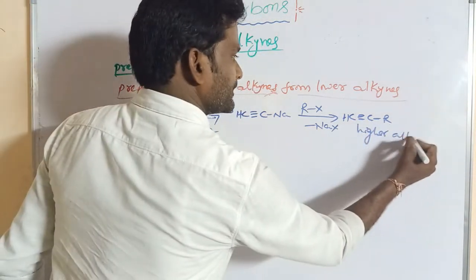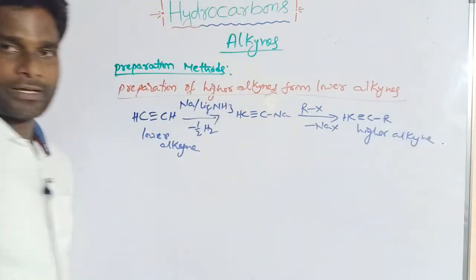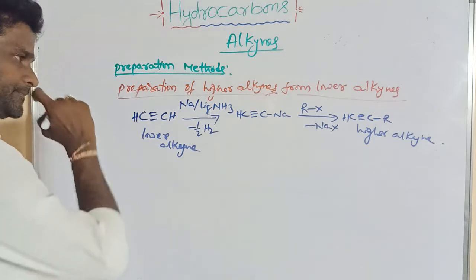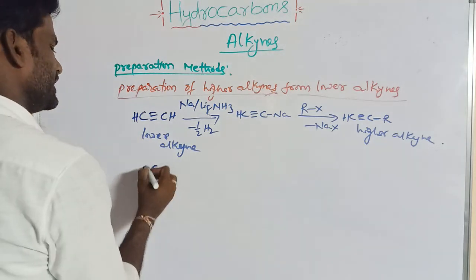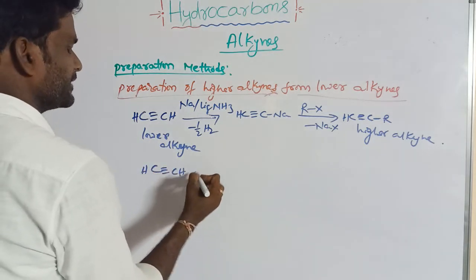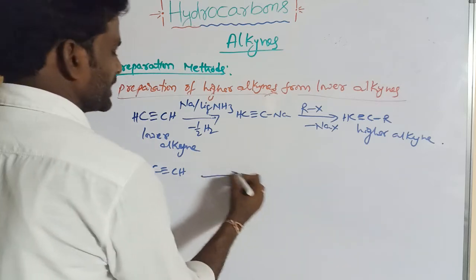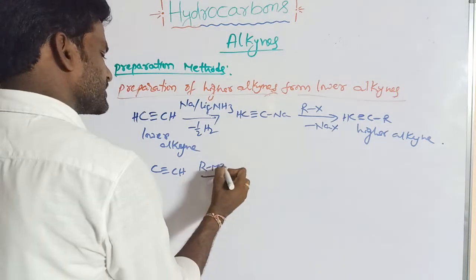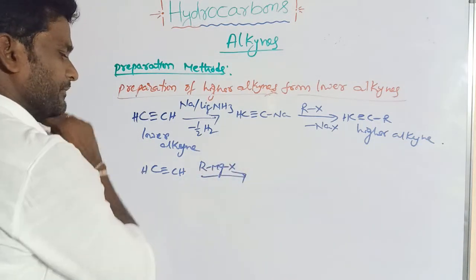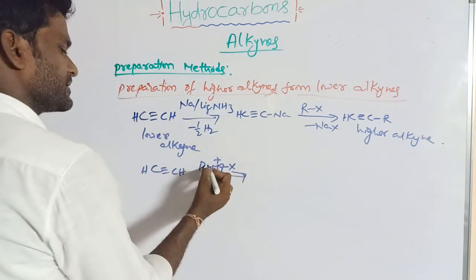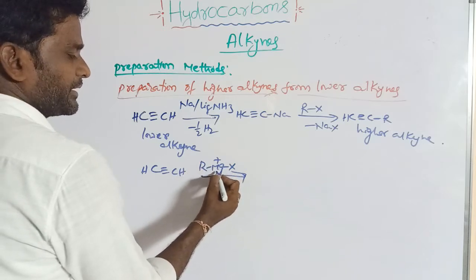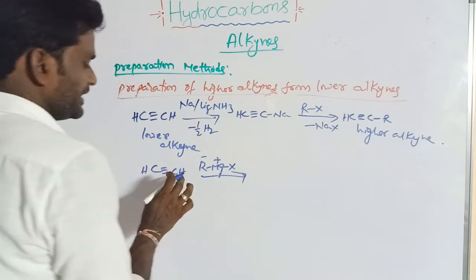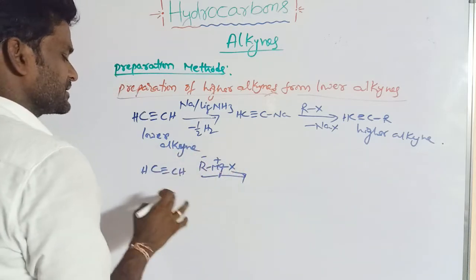Similarly, when acetylene is treated with Grignard reagent like RMgX, this bond breaks down. Here magnesium carries positive, here R carries negative. Acetylene has an acidic nature, which we'll discuss later.